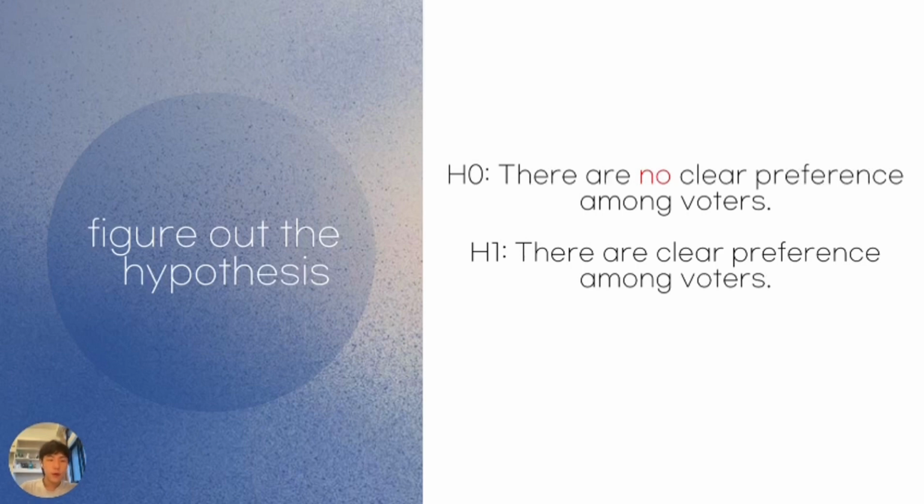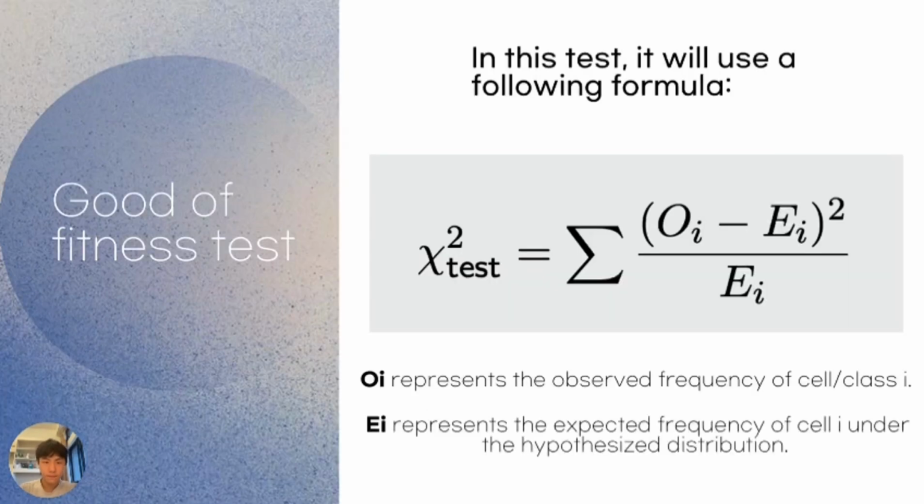Question 5.8 is using a goodness of fit test, and I have to make the decision at the 1% level of significance. First of all, we have to figure out the hypotheses of the problem. Using the null hypothesis and the alternative hypothesis, H0 is that there is no clear preference among voters, and H1 is that there is a clear preference among voters. So let's try to solve it.